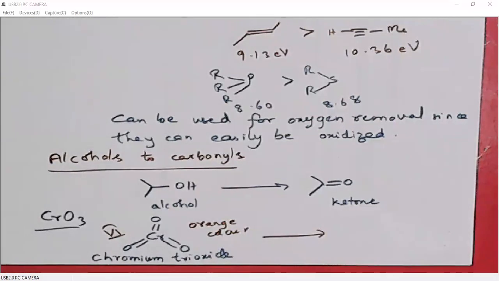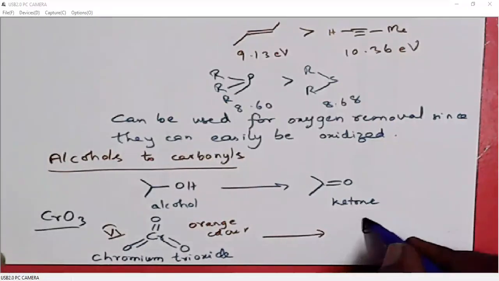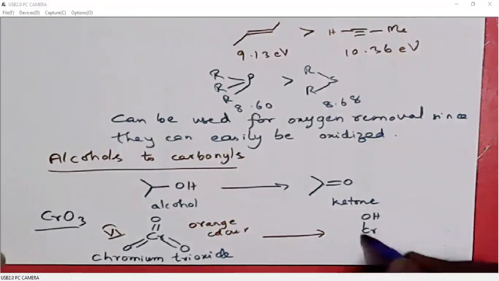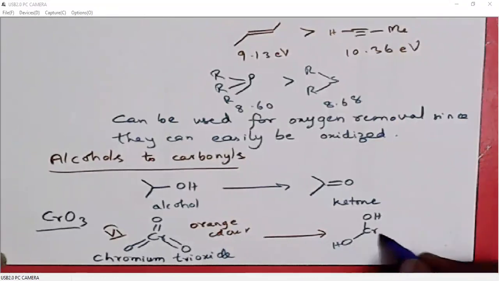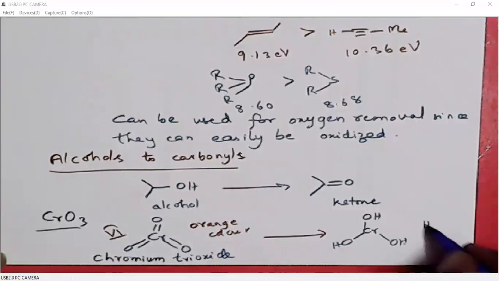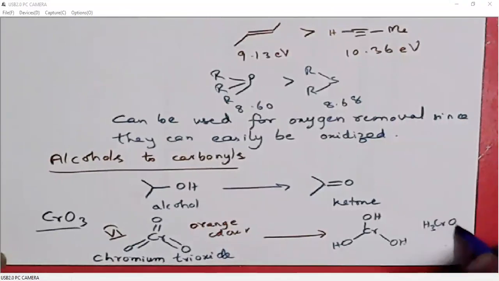When it oxidizes some organic compound, what happens? Chromium 6 will be converted to chromium 3. When we do oxidation with a chromium reagent, chromic acid undergoes reduction.